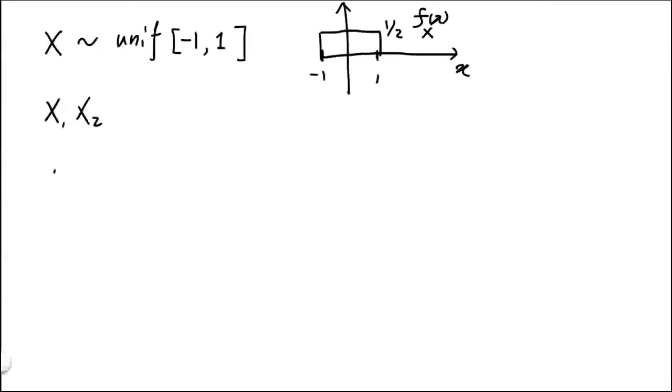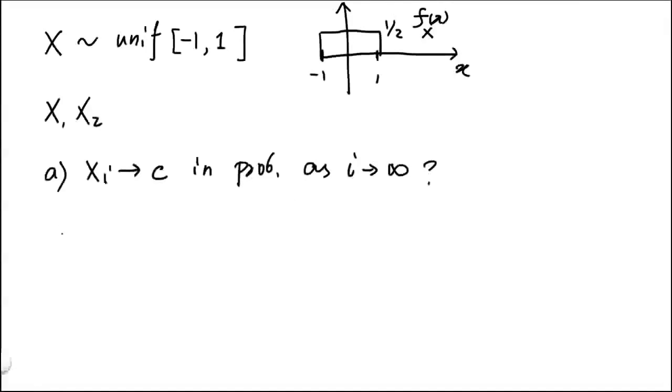For part A, we'd like to know if the sequence xi converges to some number, let's call it c, in probability as i goes to infinity, whether this is true. Let's first recall the definition of convergence in probability.